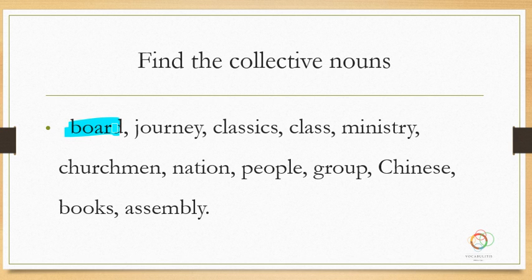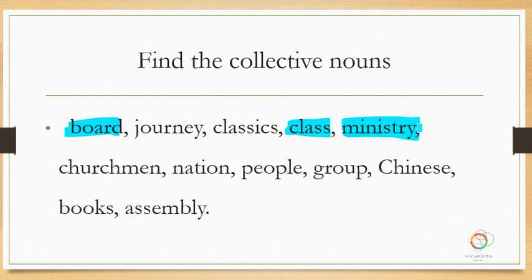Class, if you have a class, we're talking about actually the whole group of students in there, so that is collective. The ministry is the government department that does something, and we talk about the education ministry, health ministry, or whatever it may be. We're talking about the whole group of people in that organization, so that's collective.